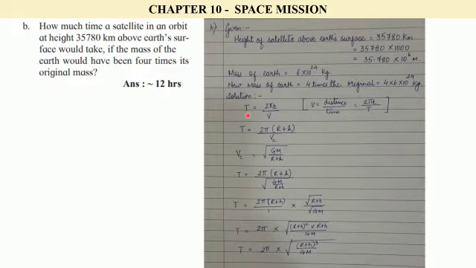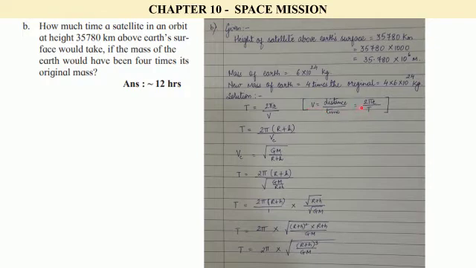You have to remember this formula, T is equal to 2 pi r upon V. Now how do we get this formula? Velocity is equal to distance upon time. The distance is given by 2 pi r, that is the circumference or the perimeter of the orbit. But because it's a circle, we will take the circumference, that is 2 pi r. Time, that is t, or we can even call it the period of revolution.